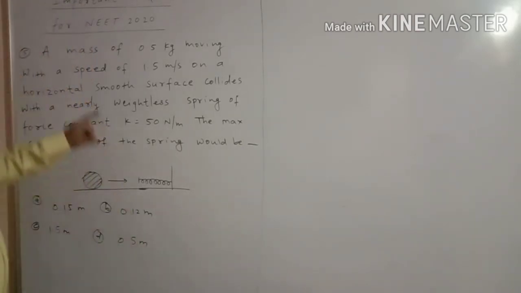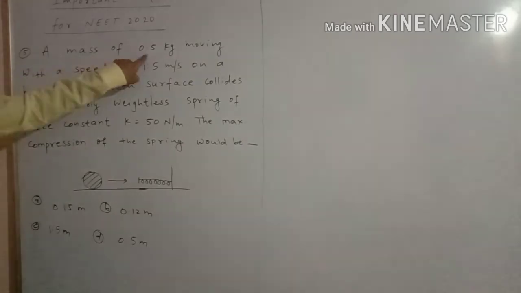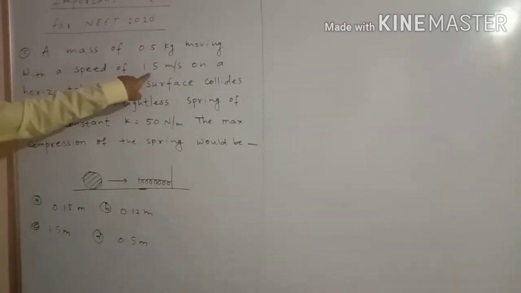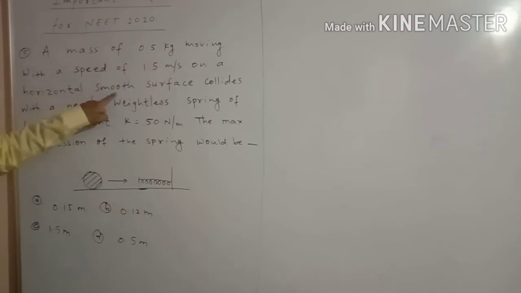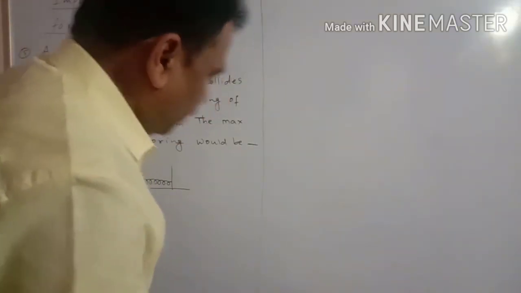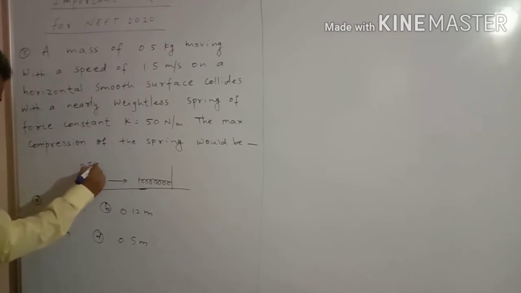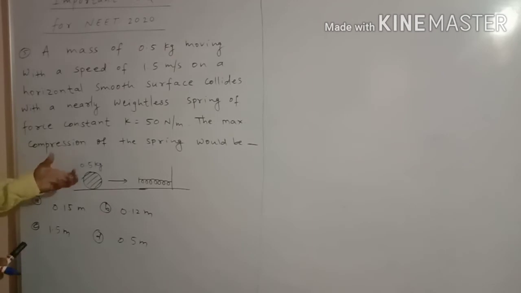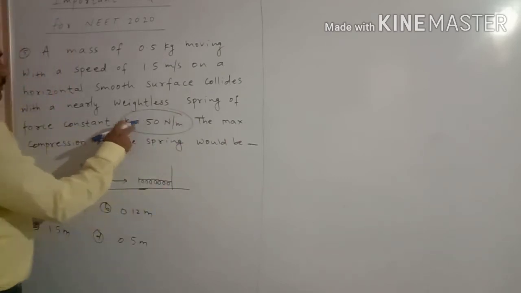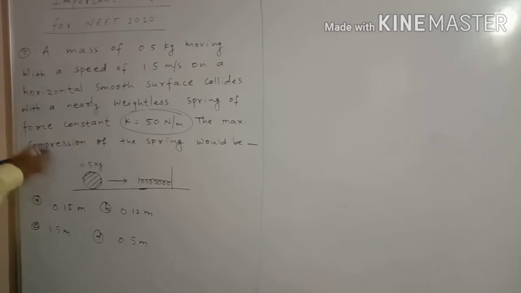Let us discuss the next MCQ. A mass of 0.5 kg moving with a speed of 1.5 meter per second on a horizontal smooth surface. See here, a body is given, and it has a mass of 0.5 kg. It is moving towards the spring on a horizontal smooth surface and collides with a nearly weightless spring of force constant K equal to 50 Newton per meter. So this is the force constant. Then the maximum compression of the spring would be.